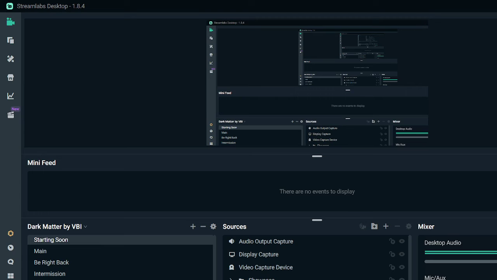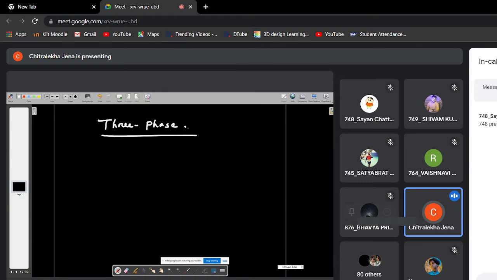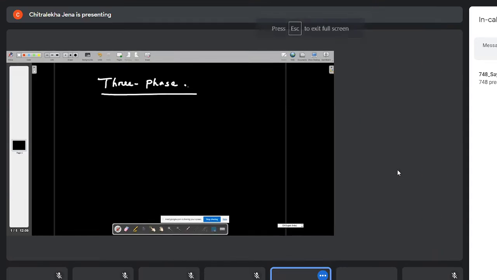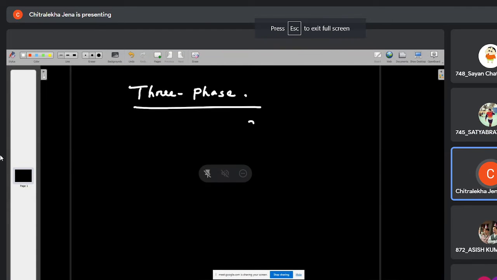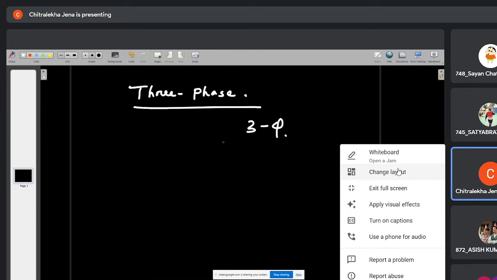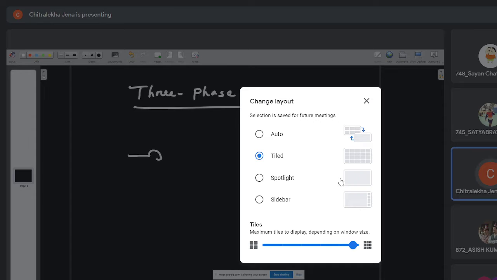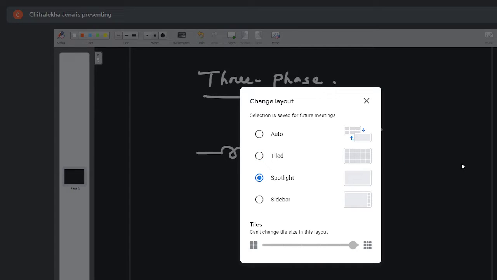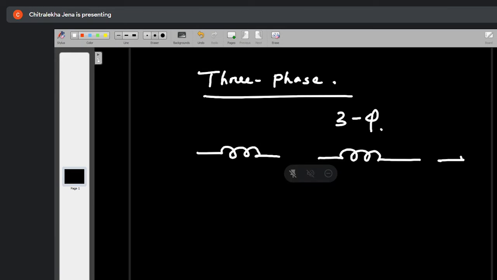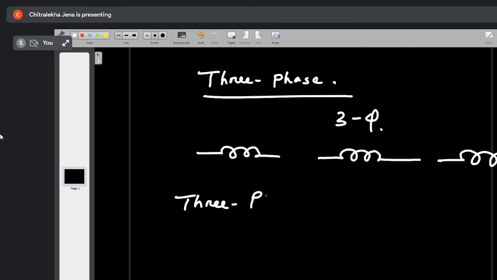I have told you yesterday, day before yesterday in class, how you are defining the three phase. Yes or no? You are having three windings. Okay, three windings are there. Then I have told you, in your syllabus only the three phase balanced system is there, where the system is completely balanced.